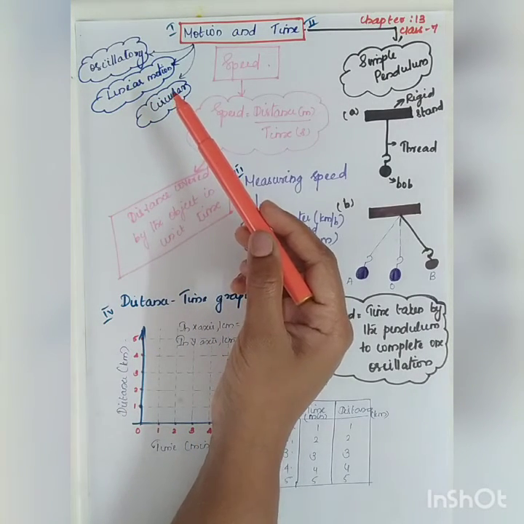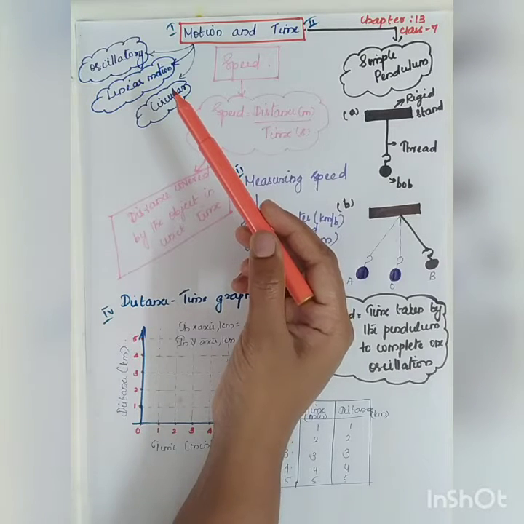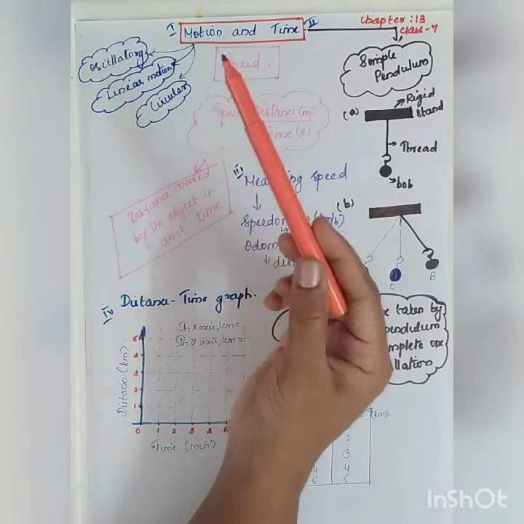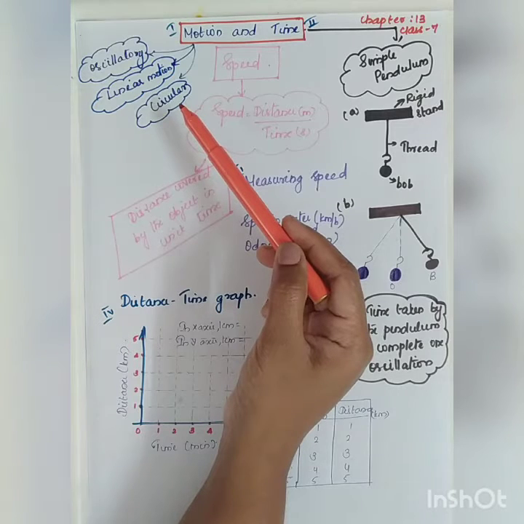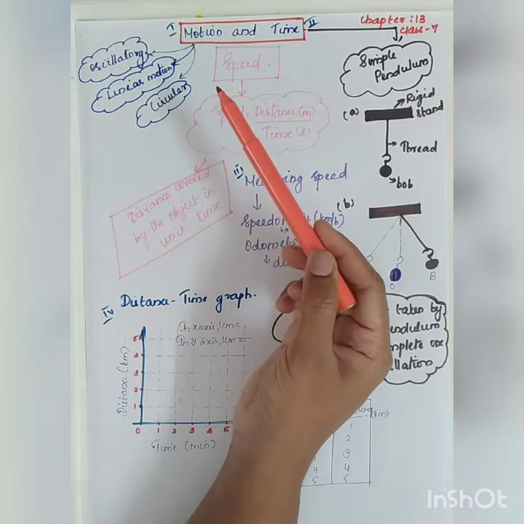You are moving on to the kitchen, you see your mom grating a coconut, then it's a periodic nature, right? Then I can tell that it's an oscillatory motion. Now you go on to your hall room and you see the fan moving, then it's a circular motion. So any object which is in movement, you can call it a motion.